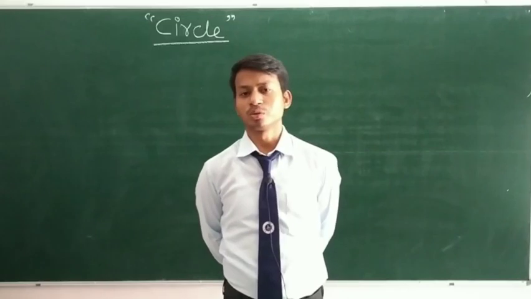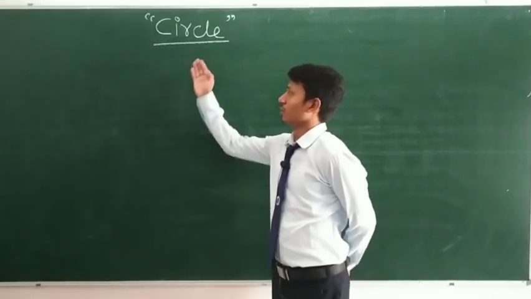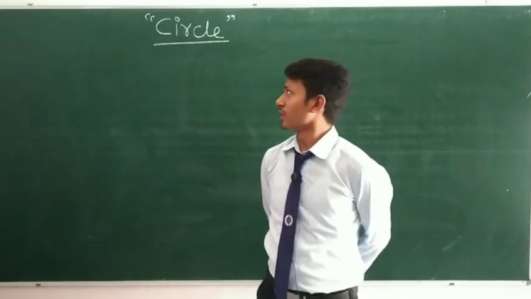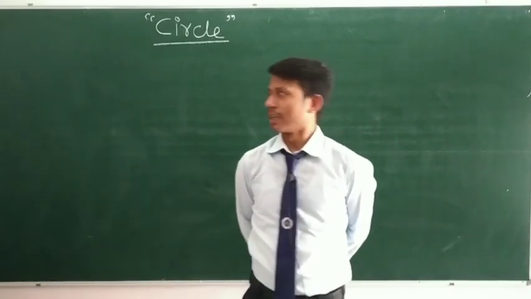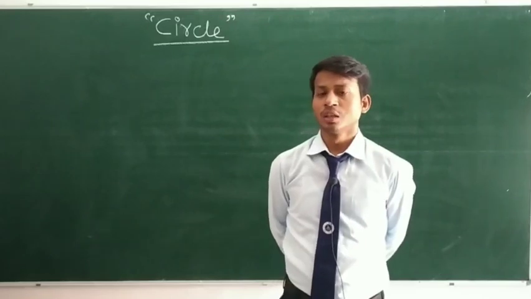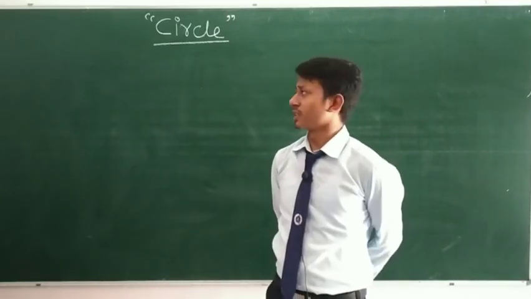Today we are going to start a very important chapter, that is circle. But before starting the definition of circle, I am sure that you may have come across many objects in your daily life which are in a round shape.